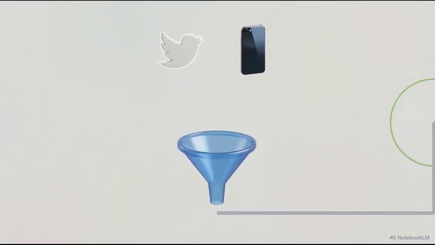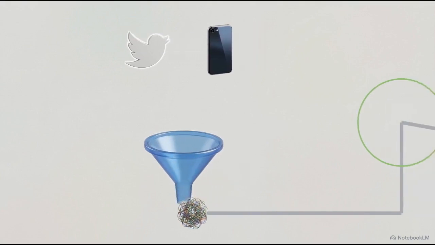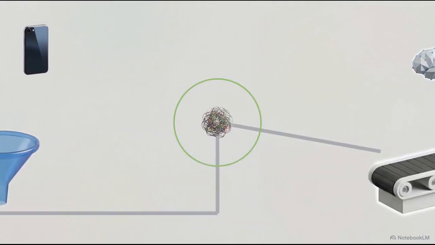Step 1 is data collection. The system actively ingests massive amounts of raw text from disparate sources, like Twitter, Instagram, and review sites. Step 2 is text preprocessing. The automated system cleans the incoming data by stripping away stop words and grammatical noise. Stop words are common functional words like "and," "the," or "is," that take up space but carry no specific emotional weight. Removing them leaves only the core message.